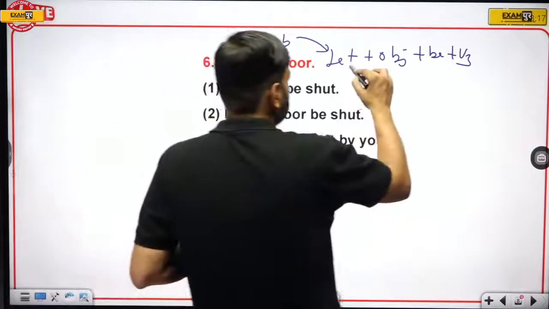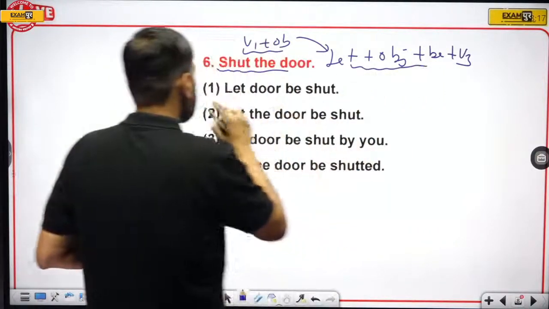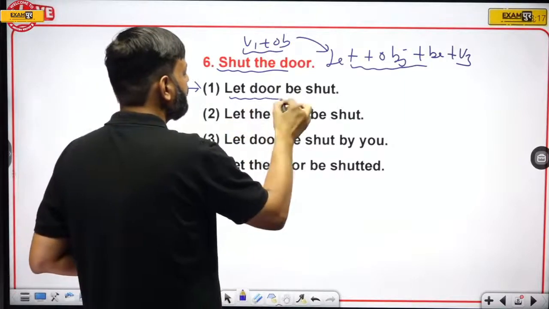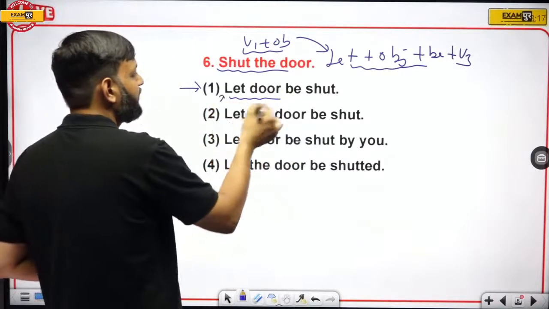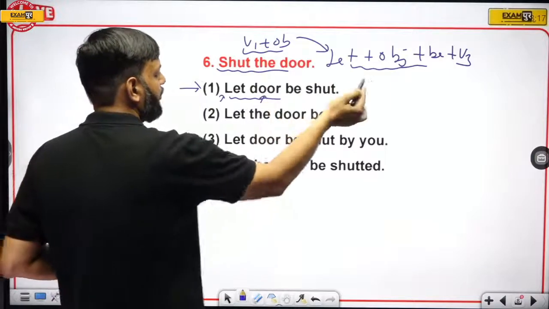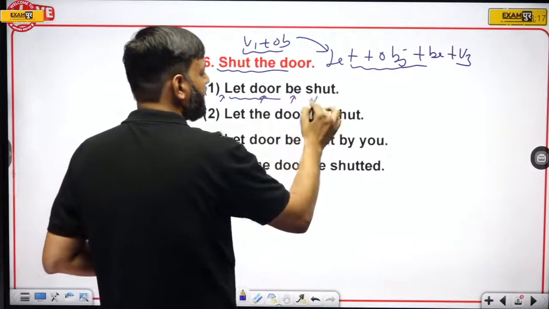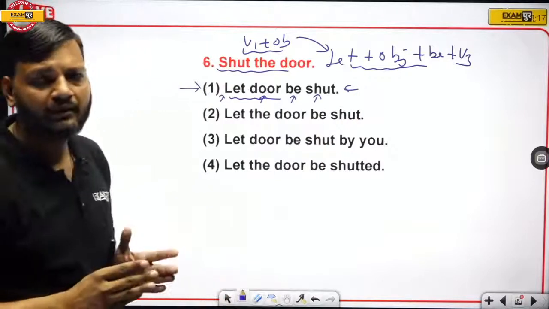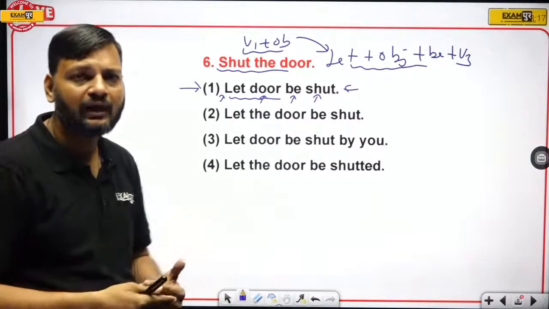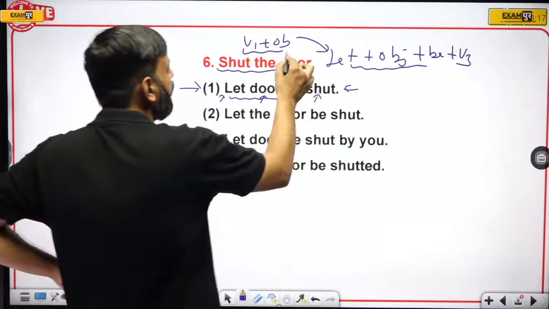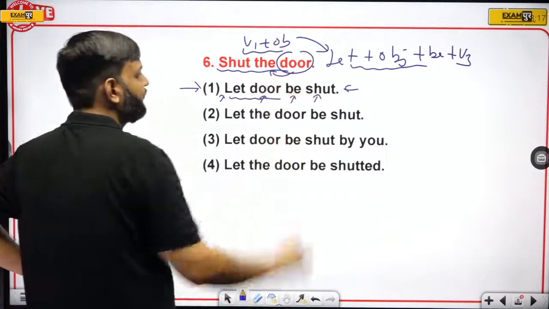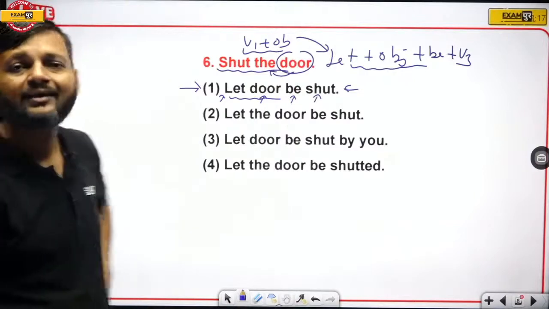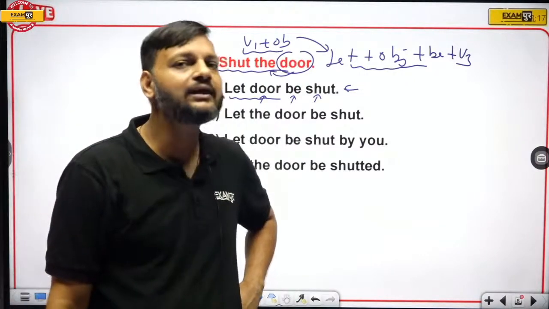After this, when you see option number 1, you feel this sentence is absolutely correct, because here we have let, then we have object, then we have be, then we have third form. This seems to be correct, but something is missing. And what is missing? Here with the door, we have definite article, and articles cannot be removed in any case.